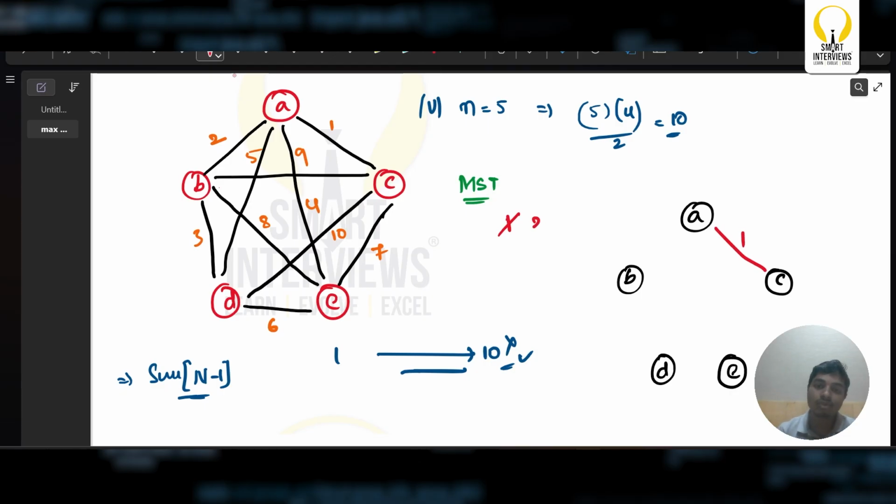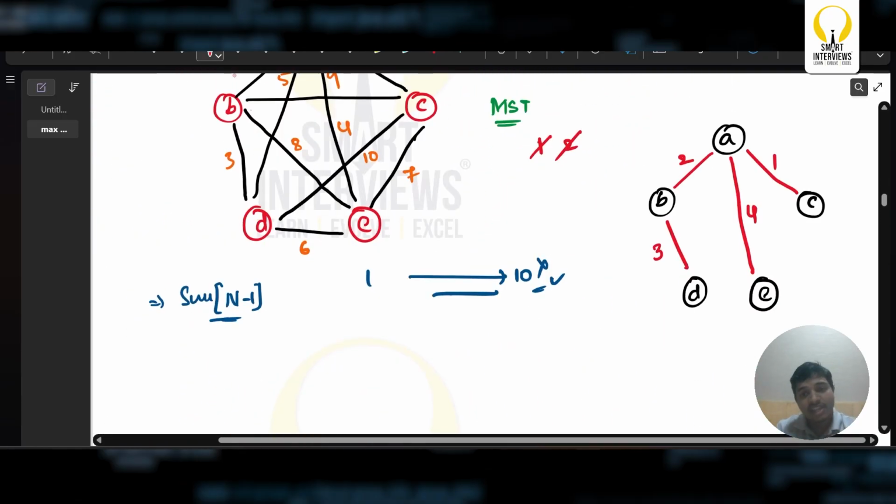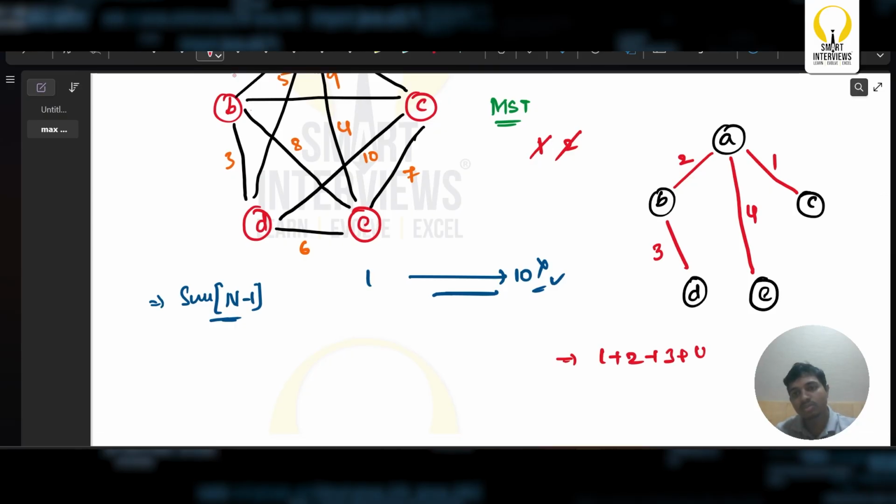Next comes 2, is not forming a cycle. I can just once again take it. Next comes 3, is 3 forming a cycle? No, it is not forming a cycle. I can take 3. Next comes 4, A to E, is it forming a cycle? No, it is not forming a cycle. I can take 4 as well. Next comes 5. Yes, it is forming a cycle. I should not take this. So it came out to be the same, 1 plus 2 plus 3 plus 4.